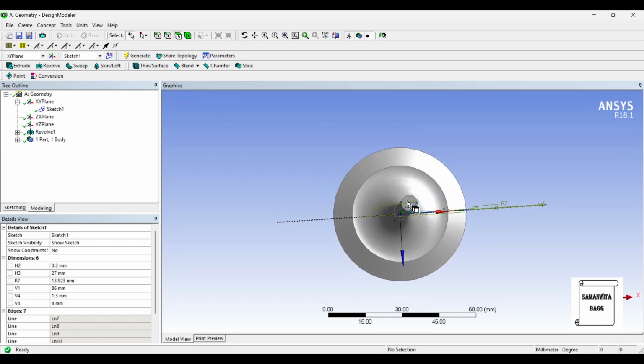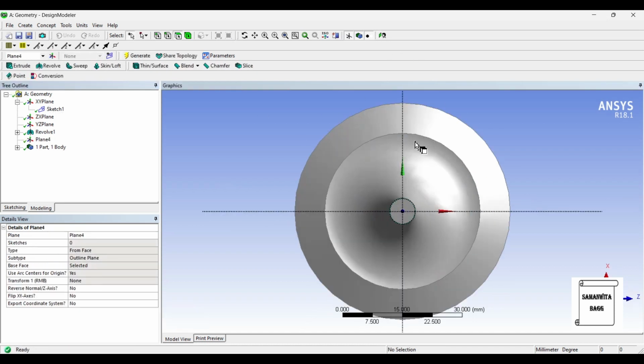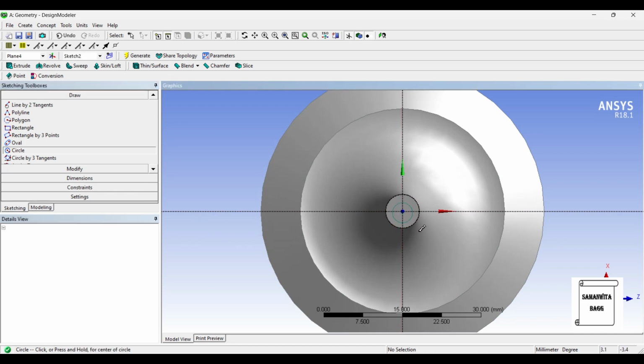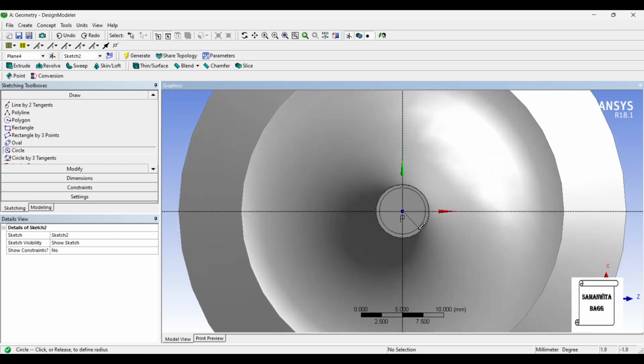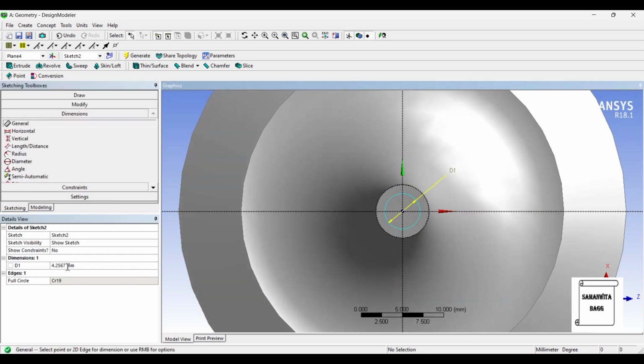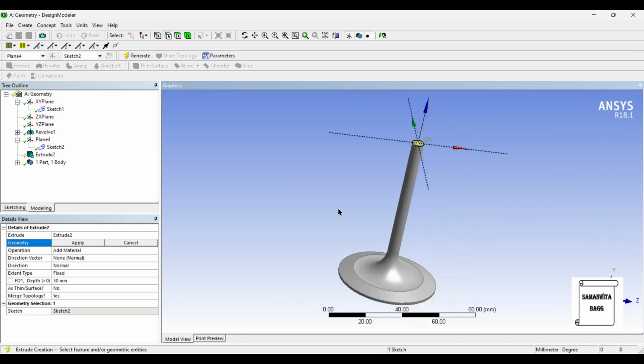I'll click on face, select the face, new plane, generate, look at. I'll go to sketching and choose circle. I'll give dimension to it. Say it's 5 mm. Now I'll extrude the shape for 5 mm and generate.